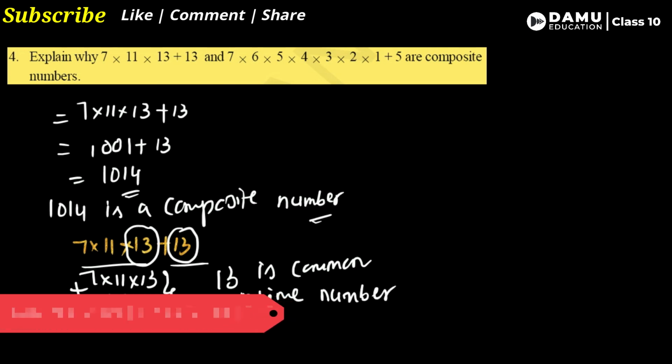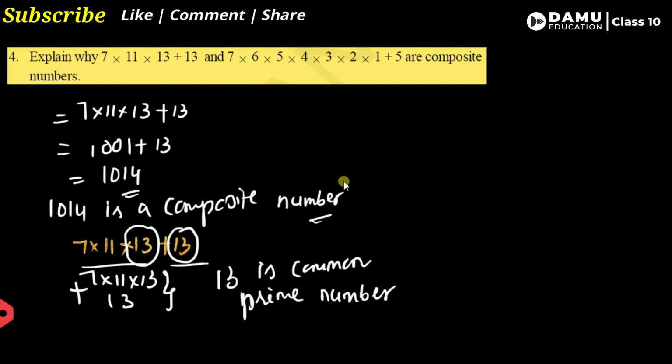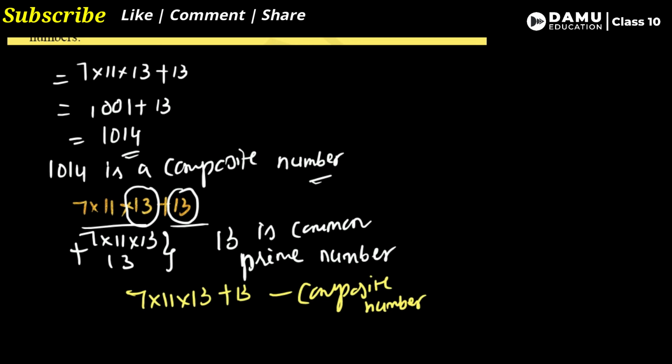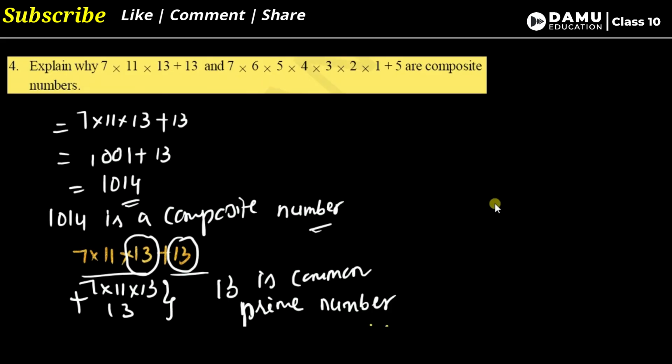For that it is a composite number. Whatever the operation, addition or subtraction, if a common prime number is there in both terms, then it is a composite number. 13 plus 13 if you add, we get 26, like that. Based on that also we can say.